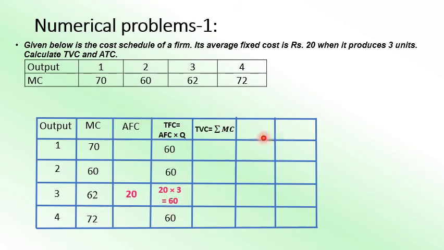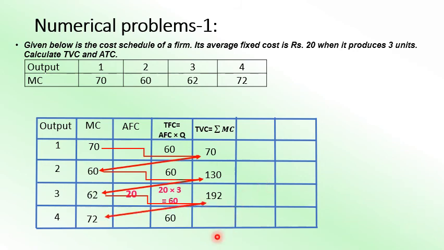Now we'll go on. Next one is TVC. TVC is equal to summation, means accumulated addition of MC. So now MC will go on accumulative addition. 70 will be the first stage, 70 will come over here, and then we'll go on adding. 70 plus 60 will get 130. Again 130 plus 62 will get the figure 192. Next one is 192 plus 72, you will get over here the figure 264. So that's the cumulative addition of marginal cost, which is the total variable cost.